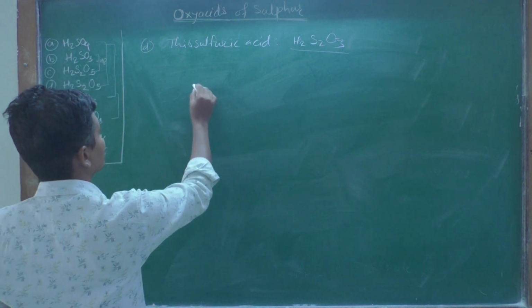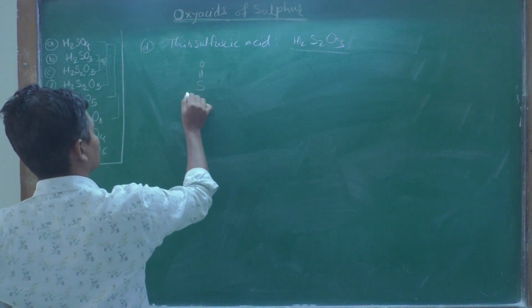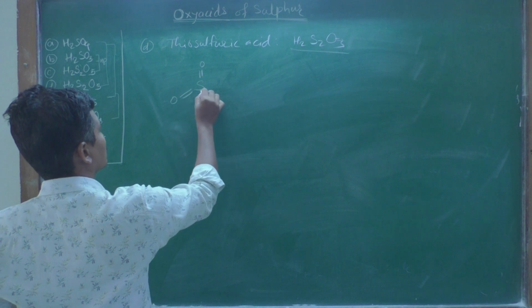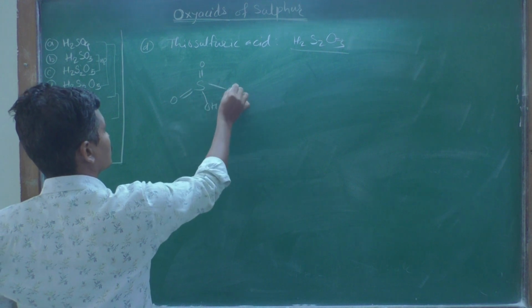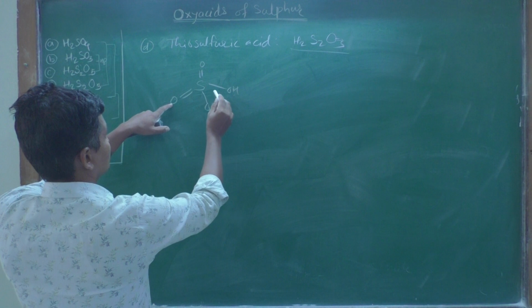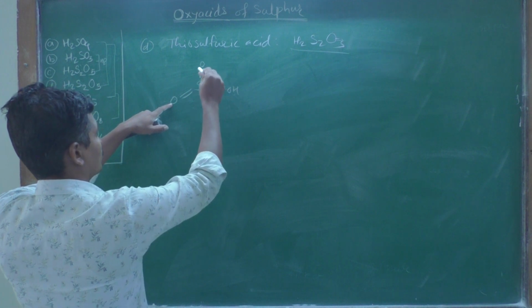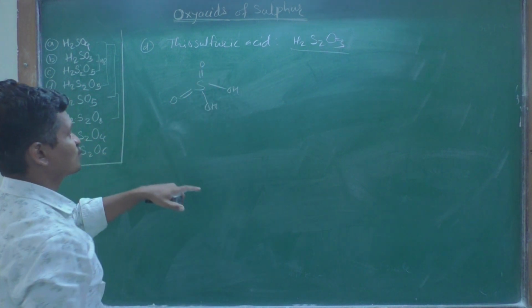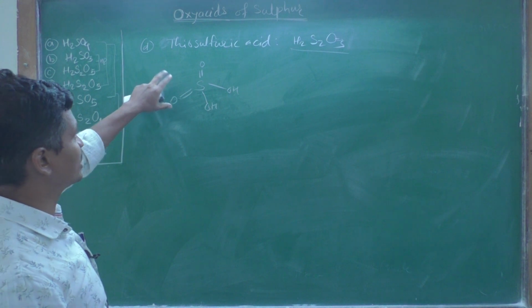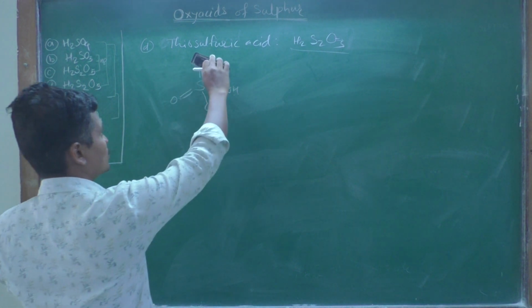First of all, we will write the structure of sulfuric acid. H2SO4, 1, 2, 3, 4, this is the structure of sulfuric acid. Now we are removing these oxygen atoms.